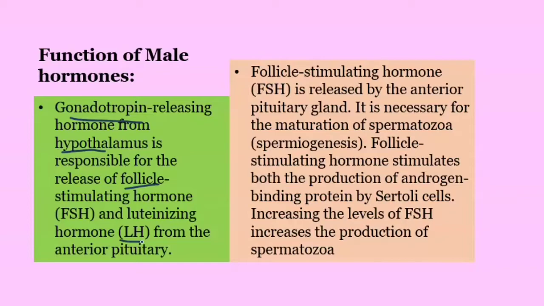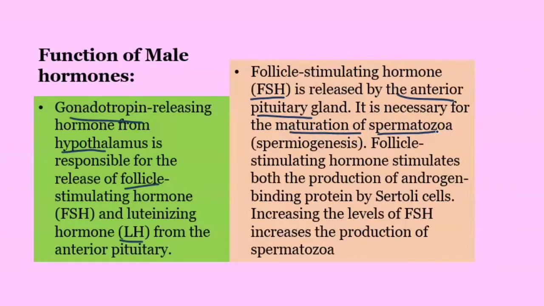Then coming to the second hormone, FSH, follicle stimulating hormone, which is released by the anterior portion of the pituitary gland. The pituitary gland is divided into an anterior lobe and a posterior lobe. From the anterior lobe, the FSH hormone is synthesized. Coming to its function, FSH plays a role in the maturation of spermatozoa.